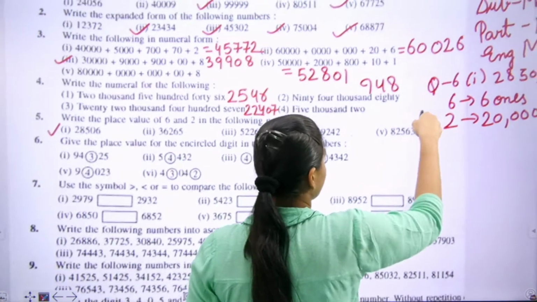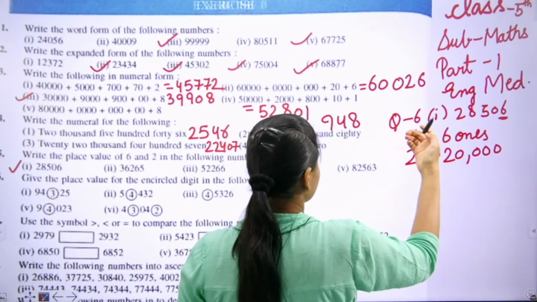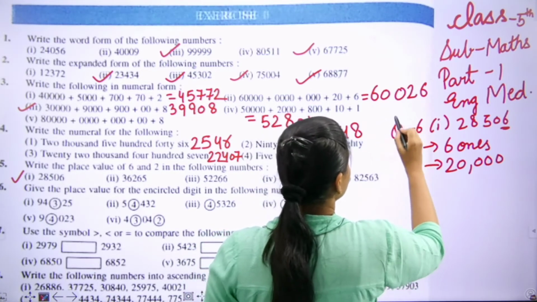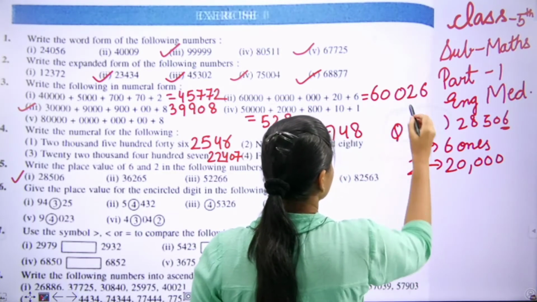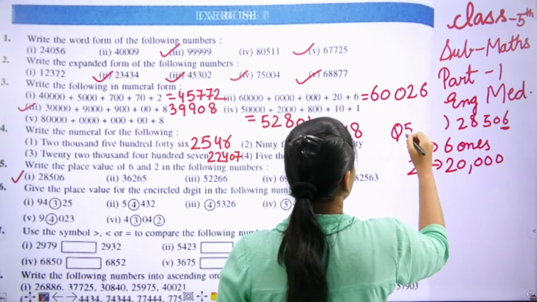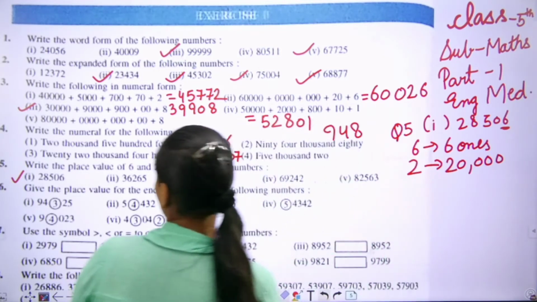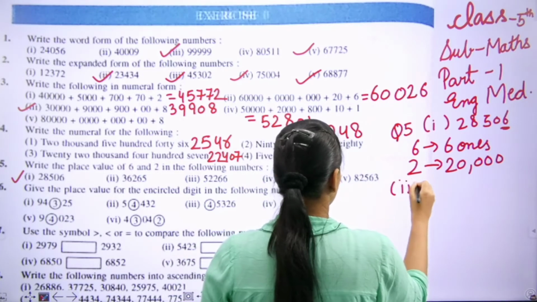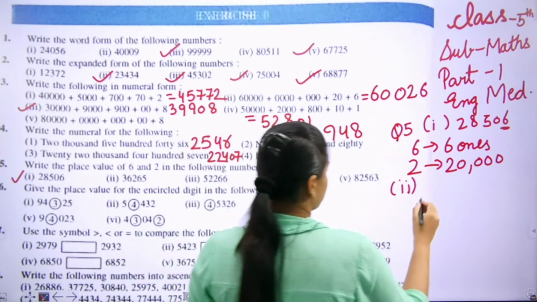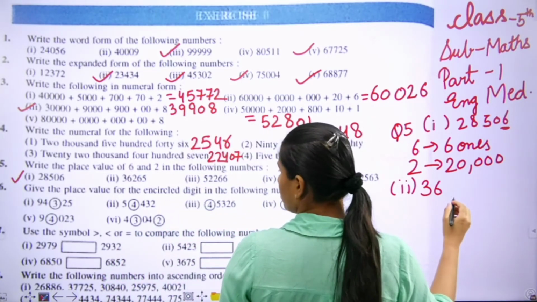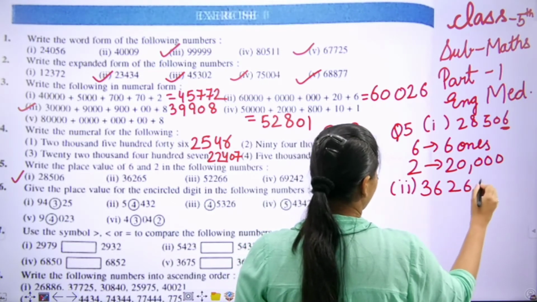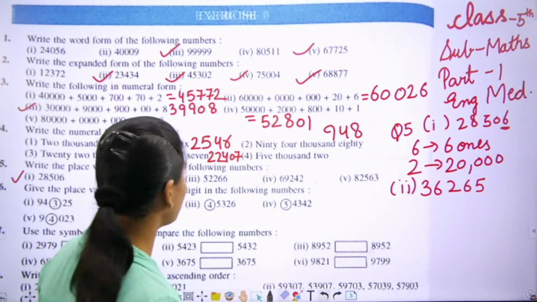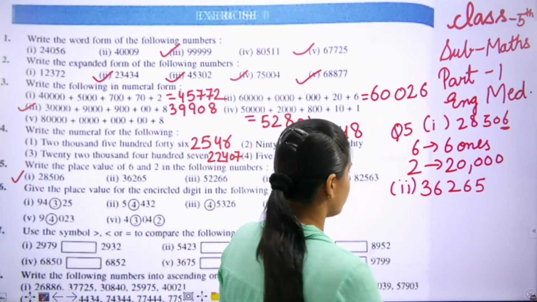This is fifth question, part number first. Move to the second one. That is 36,265. We have to tell the place value of 6 and 2.